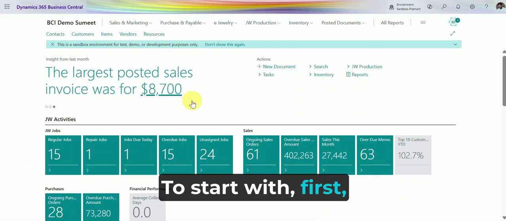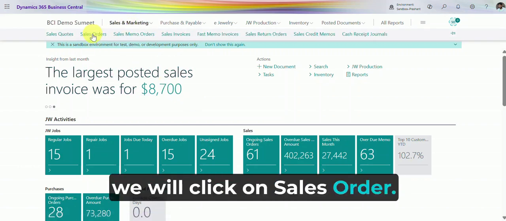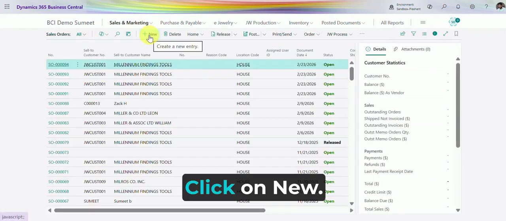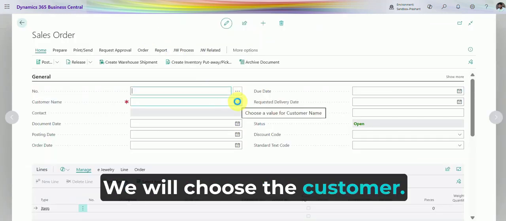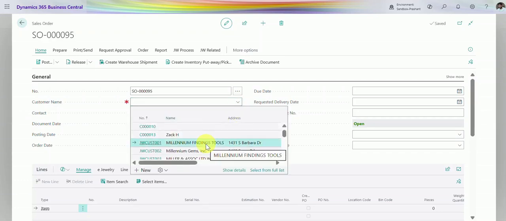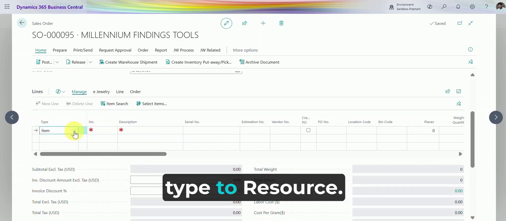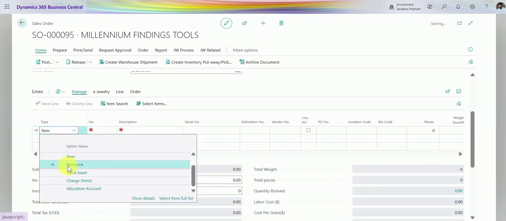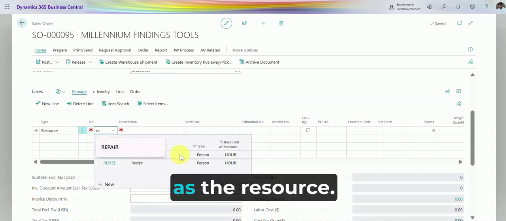To start with, first, we'll go ahead and create a sales order for the repair job. So, we will click on Sales Order. Click on New. We will choose the customer. We'll change the item type to resource. Select Repair as the resource.